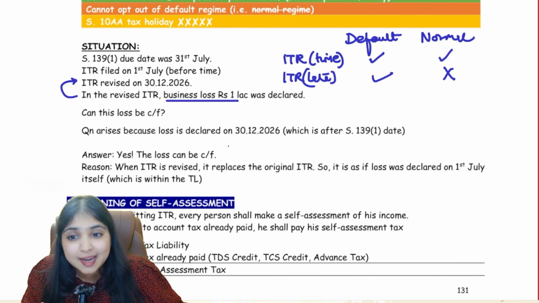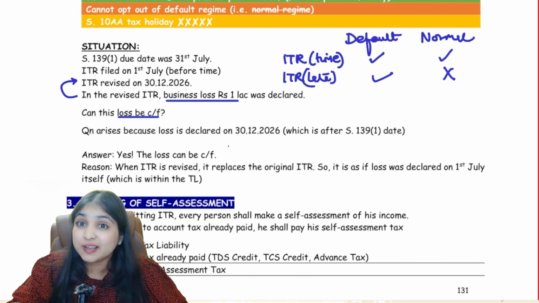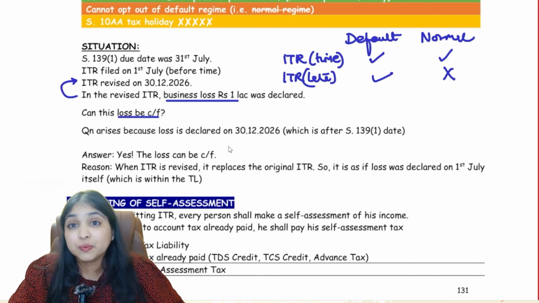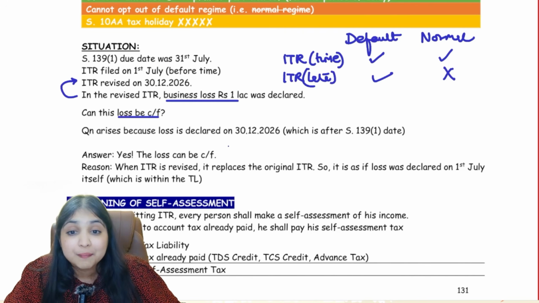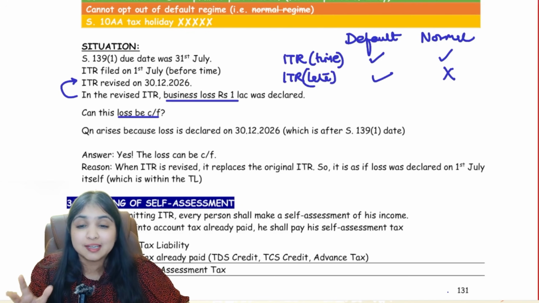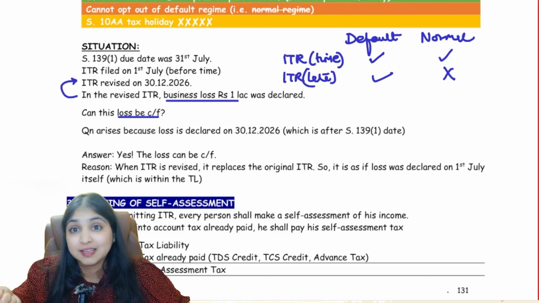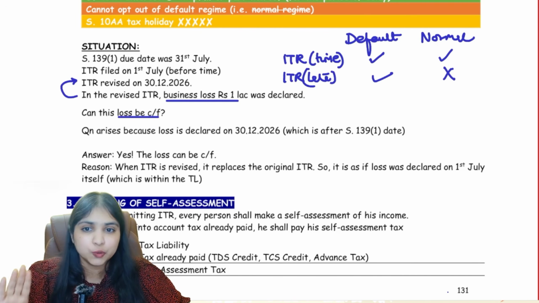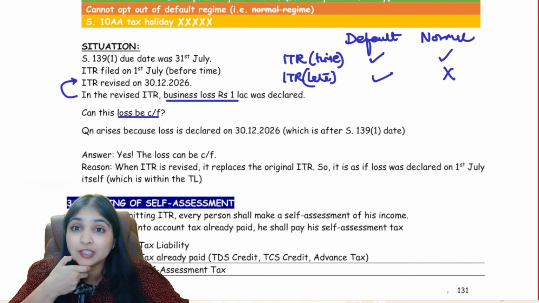Now the question is, can I carry forward this loss? The question arises because, had I declared this loss on 1st July itself, you would have said, okay, the loss is declared before the 139.1 date, and you will let me carry forward. But now I am declaring my loss in the revised return on 30th December 26. No doubt I am declaring the loss before my revised return due date, but I am declaring it after the 139.1 date, which means after my return filing due date. Then also will you let me carry forward the loss?